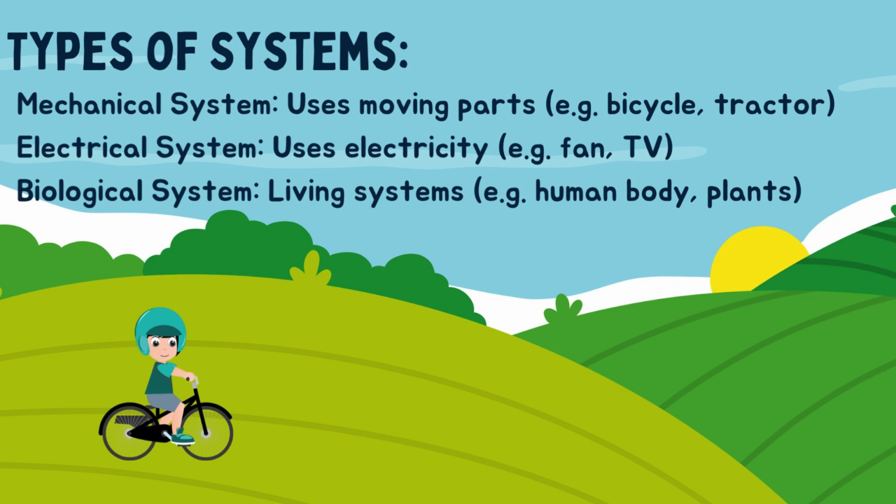So there are three types of systems. Let's look at the three types of systems. The first one is a mechanical system. Mechanical systems have moving parts, like a tractor that moves. Electrical systems use electricity, like a TV or a fan. And biological systems are living systems like plants, animals, and humans. Anything that lives.